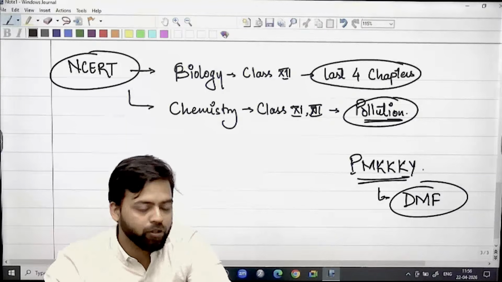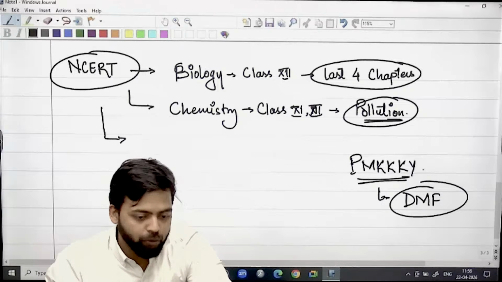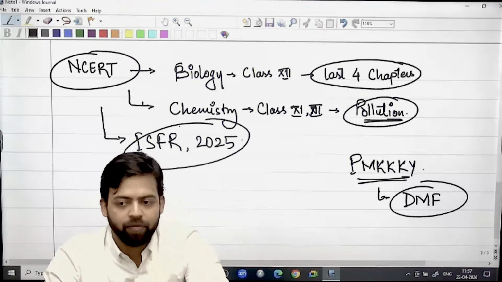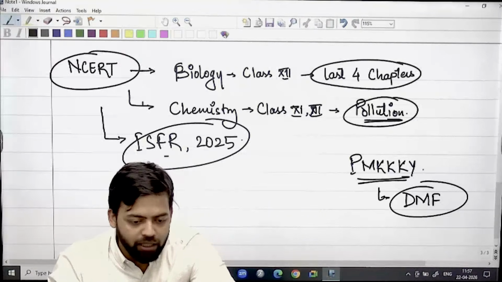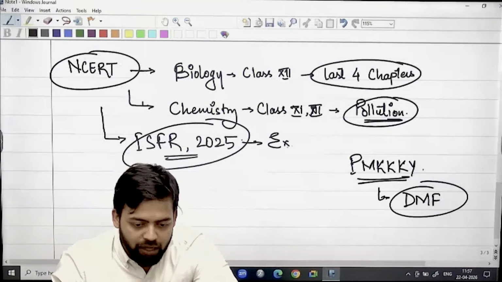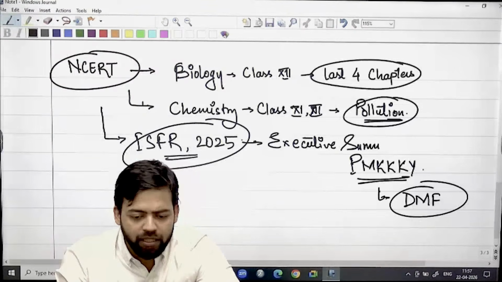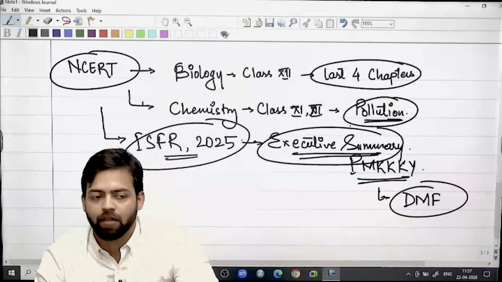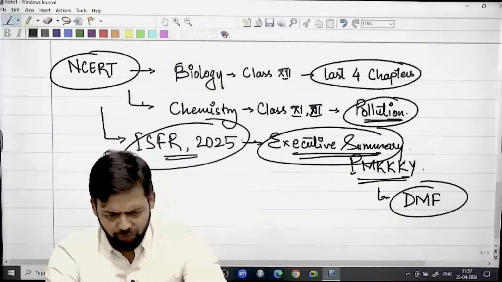From an environment point of view also, a few of the reports, their executive summary becomes important. Reports like the India State of Forest Report, ISFR 2025. Very important. We have to look at this executive summary, which itself is very, very important. A 2-page executive summary is there. Directly you can read from the report rather than reading from any material. This executive summary is a 2-page summary. Otherwise, the report is in 4 volumes. But for us, it is important.